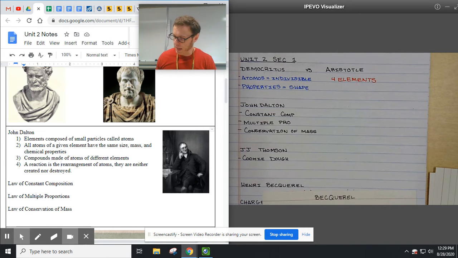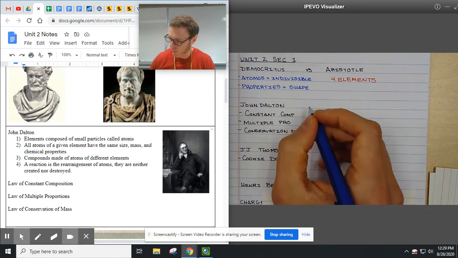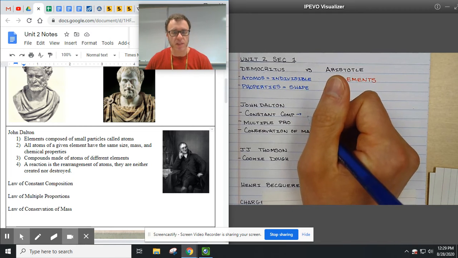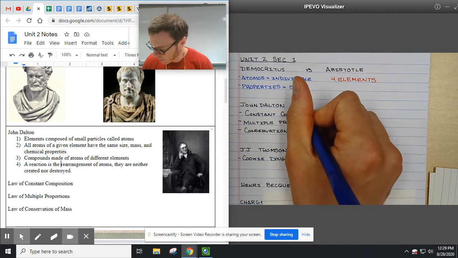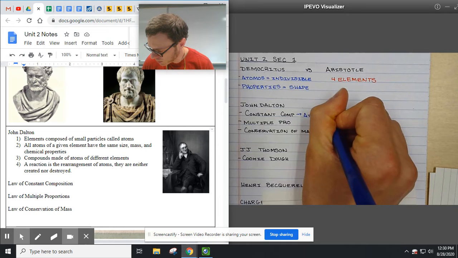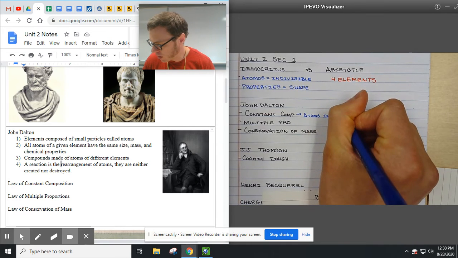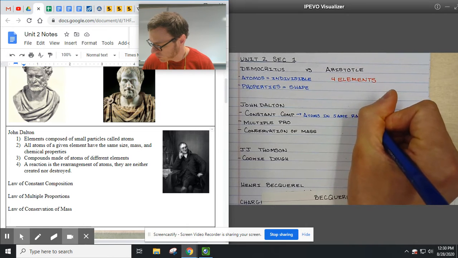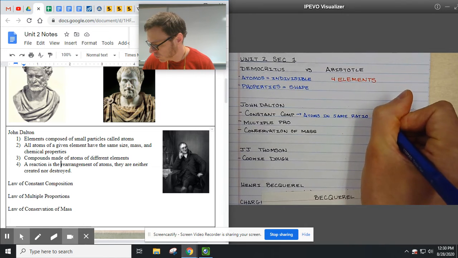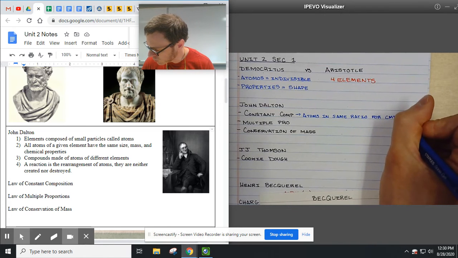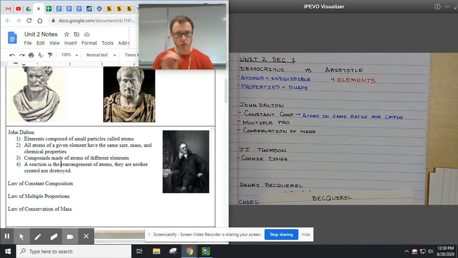And so Dalton put this together and he goes, all right, constant composition. What that means is you always have the same ratio of atoms in compounds. So for water, it's always 2 hydrogens, 1 oxygen. It's that for water all the time.